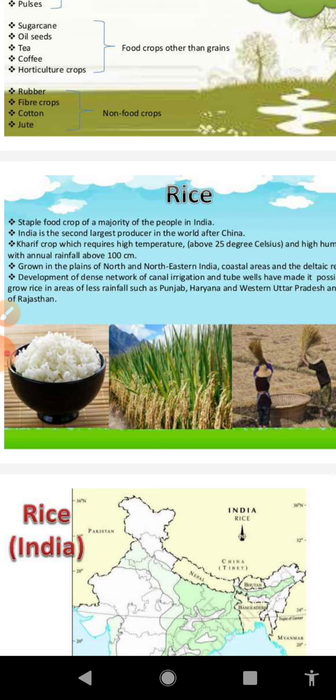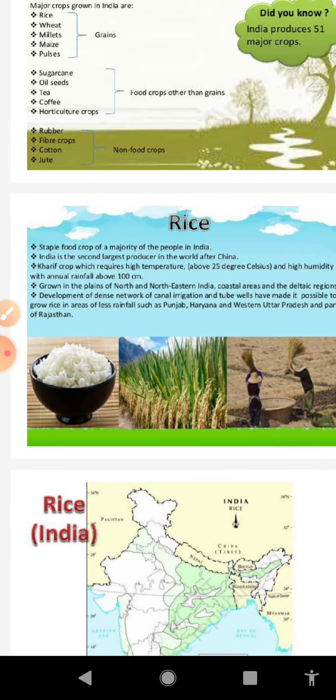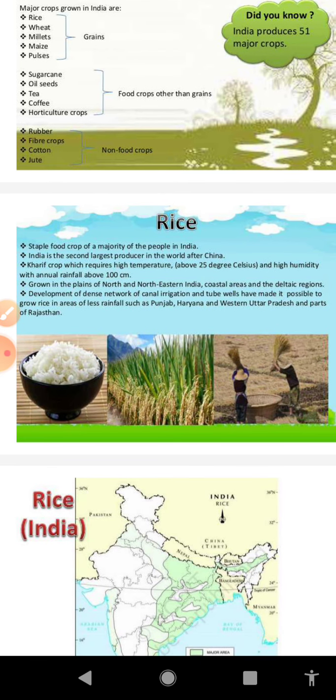With regard to the temperature requirement, it can be cultivated in those areas where mean monthly temperature is about 24 degrees Celsius, with a minor variation during the time of sowing, growing, and harvesting season. And bright sunshine is very essential at the time of ripening, not only sunshine but also water. After that, the second important geographical factor is rainfall.